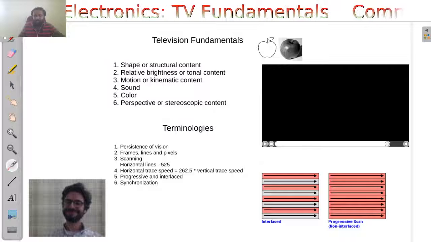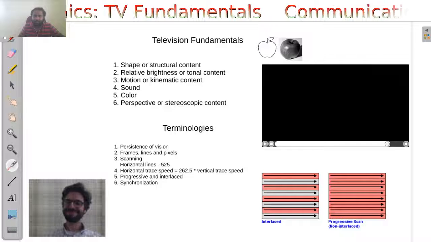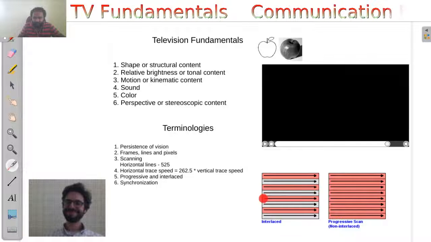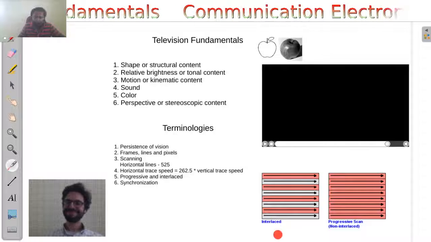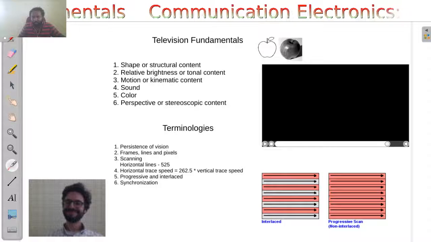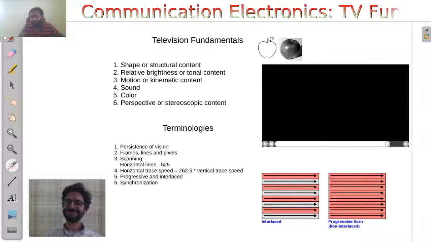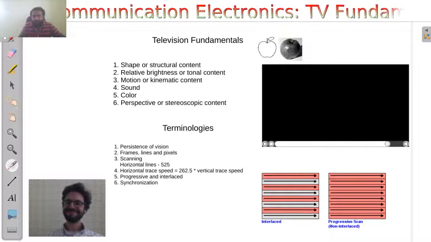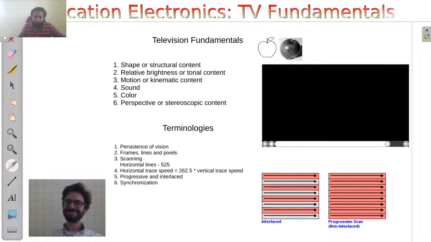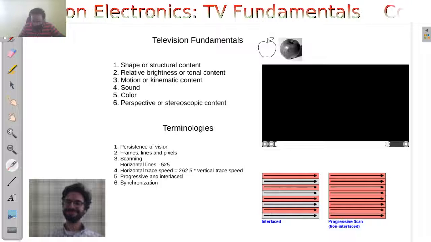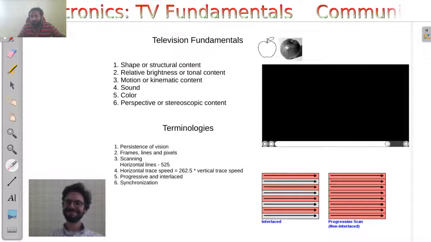And the second one is interlaced scanning, where you scan the first line, the third line, the fifth line, the seventh line, etc. After completing all the odd numbered horizontal lines, that will be considered a subframe. And then we'll start with the even numbered lines, 2, 4, 6, 8. When the even numbered lines are scanned, that will be another subframe.